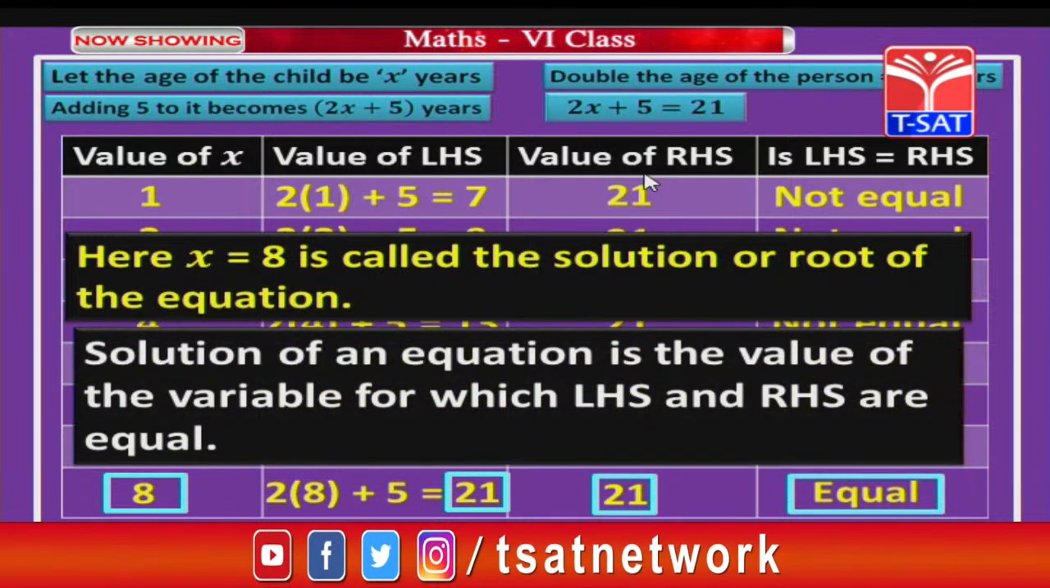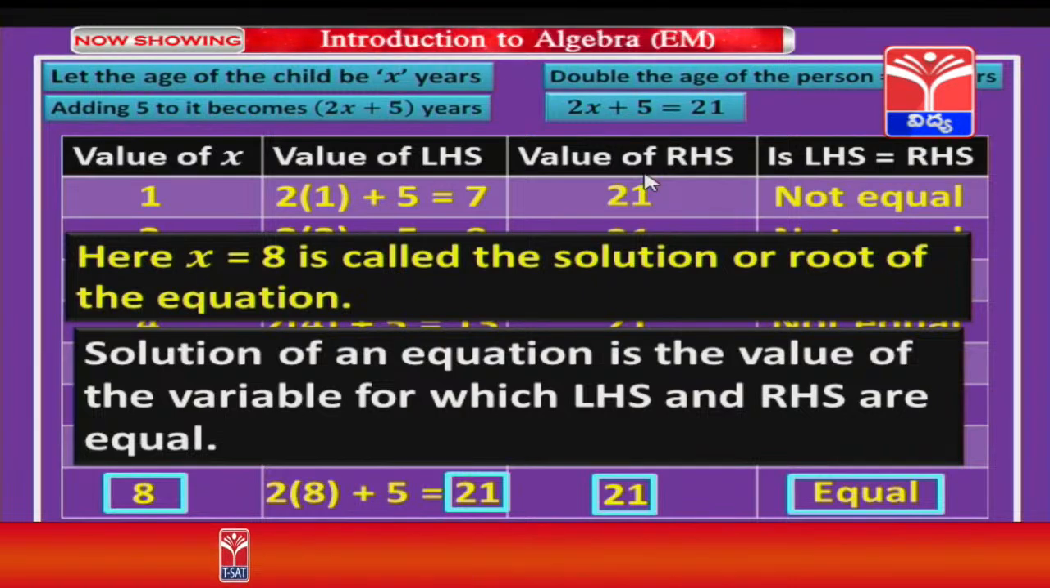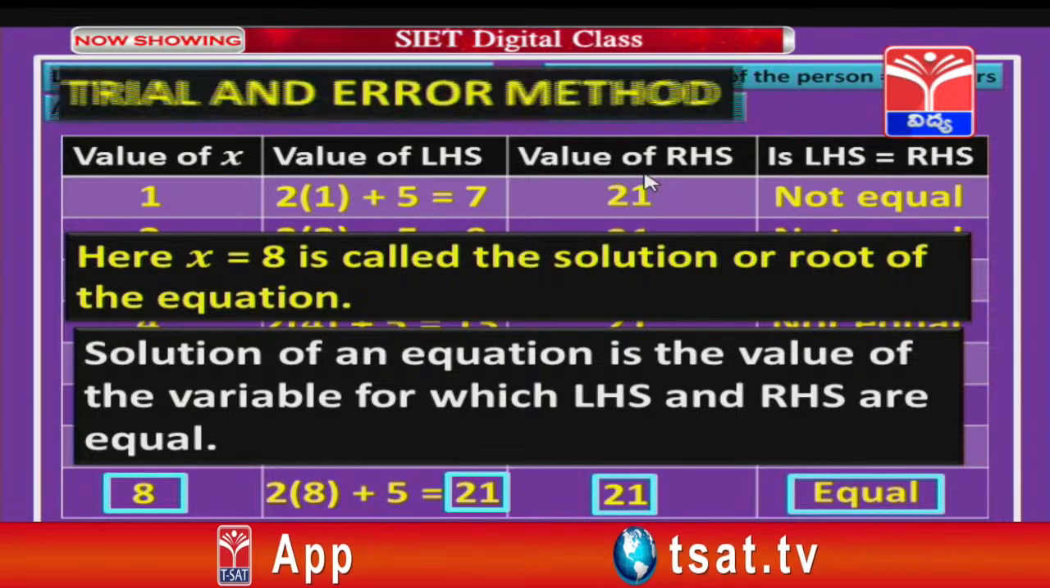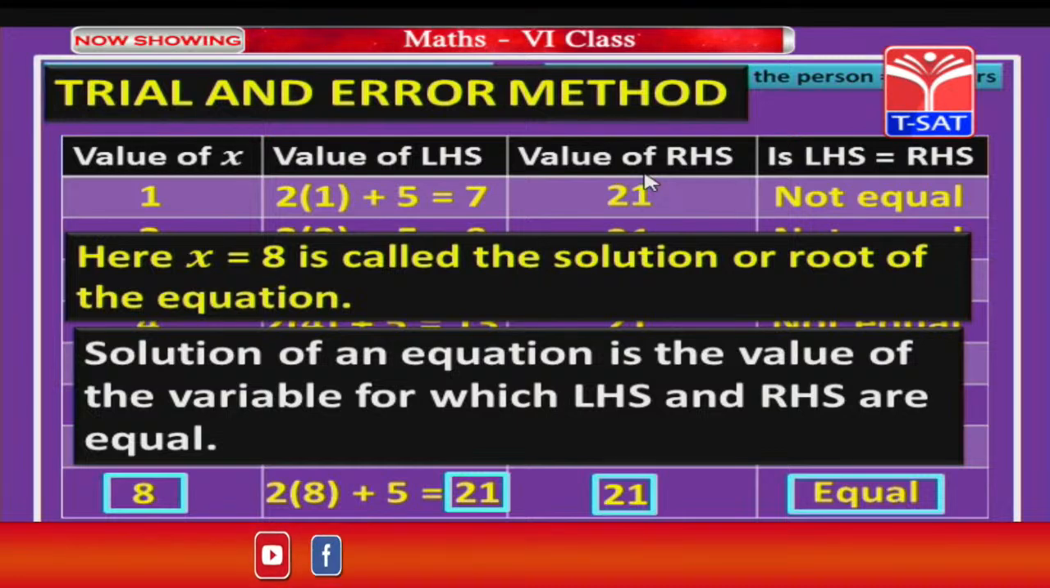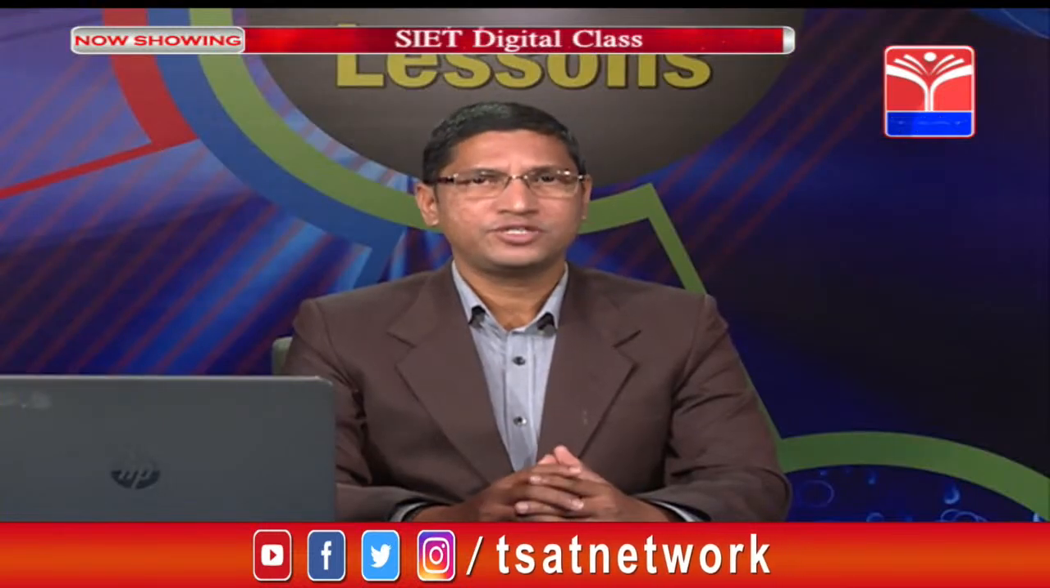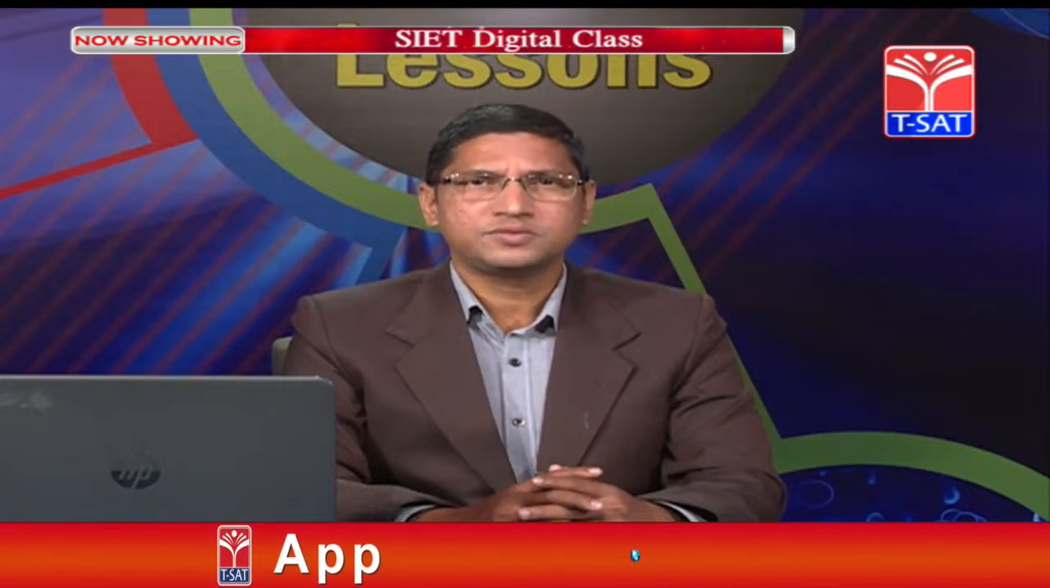Okay, children. Now, how do we define this? Yes, the solution is nothing but the value of the variable for which both LHS and RHS are equal, and this method of solving equations we call the trial and error method. So, children, till now we have seen the different patterns, and also the rules of the patterns. Then we learnt about variables, expressions, equations, and also we have solved the equation using the trial and error method. Now, to understand these concepts much more clearly, let us take some examples.